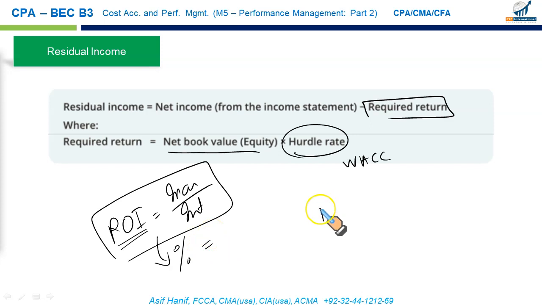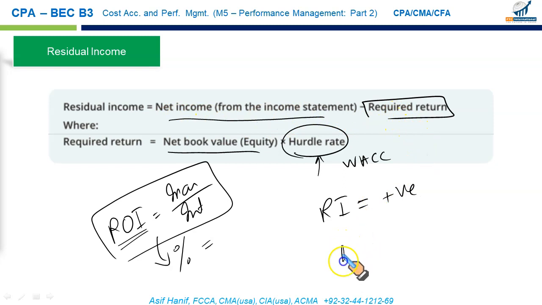But on the other hand, residual income is a good measure. It is a better measure of performance than ROI, because residual income just requires you to earn above the required rate of return. It has to be positive. RI is positive when the net income from the income statement is more than the required rate of return, and RI would be negative when the income is less than the required rate of return.